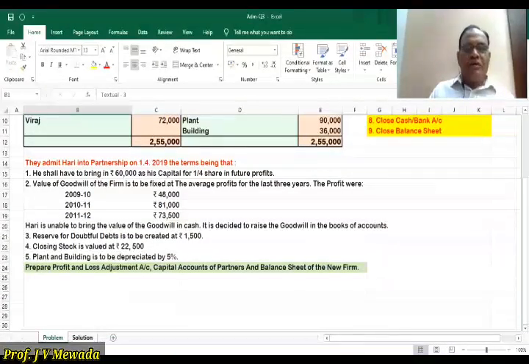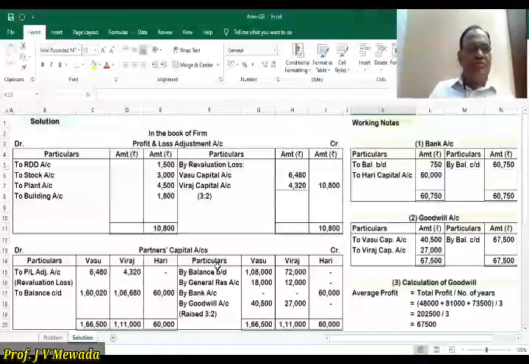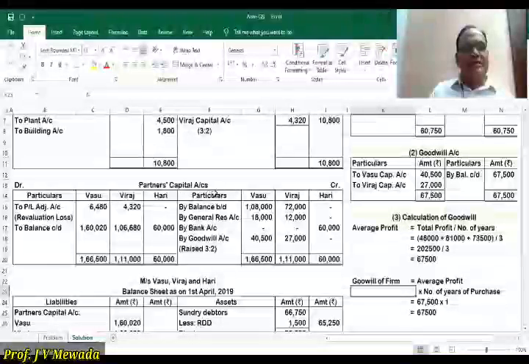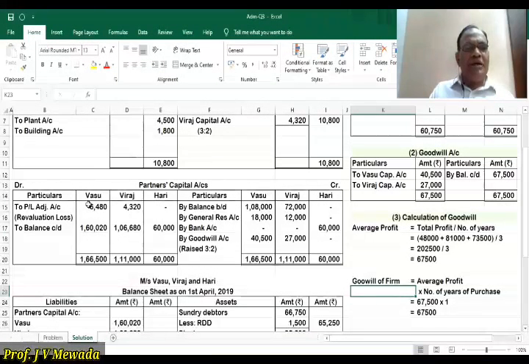Okay. So let us prepare the solution. In our solution, first we will be preparing in the books of the firm, that will be our heading, and we'll be preparing profit and loss adjustment account. Then we'll be preparing partners' capital accounts. We'll have 3 partners, Vasu, Viraj and Hari. So on both the sides we are having 3 columns.